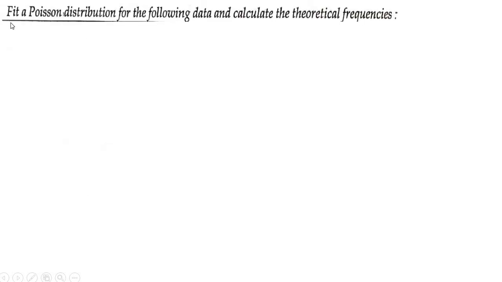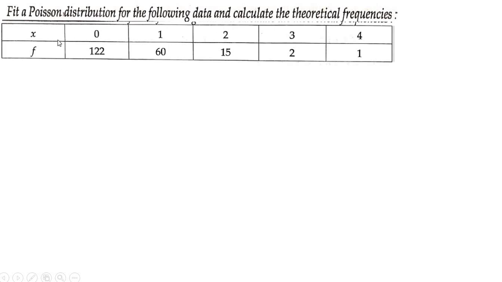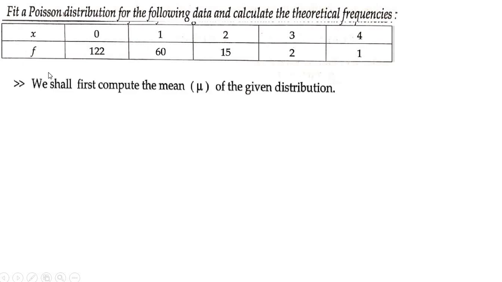Now let us proceed to solving the first problem. Fit a Poisson distribution for the following data and calculate the theoretical frequency. So x has been given, and the frequency distribution table has also been given to us. So what we need to find? First we shall compute the mean mu of the given distribution.